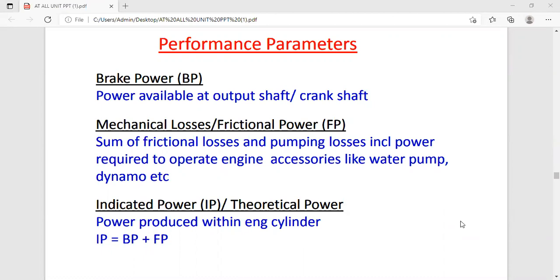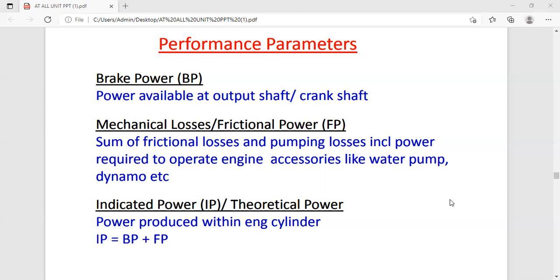Good morning, students. Today we are going to start the new chapter, that is testing of IC engine. In this chapter, first we are going to discuss why engine testing is required. Because with the development of the internal combustion engine and their testing procedures, an engineer's task is to reduce the cost of the engine and increase the power output. So we are going to increase the efficiency of the engine.